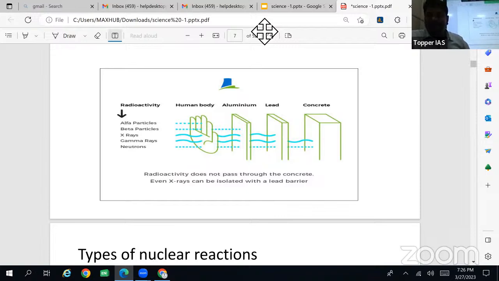And there is another abundant subatomic particle called neutrino. Billions of neutrinos are passing through our body on a daily basis.